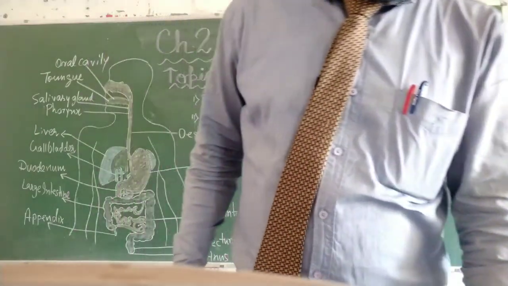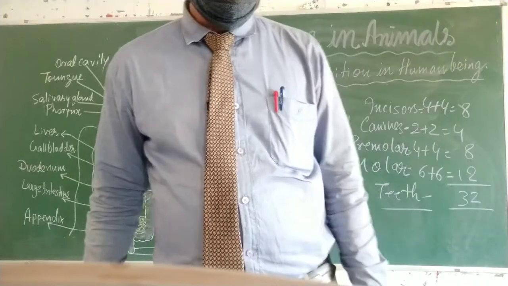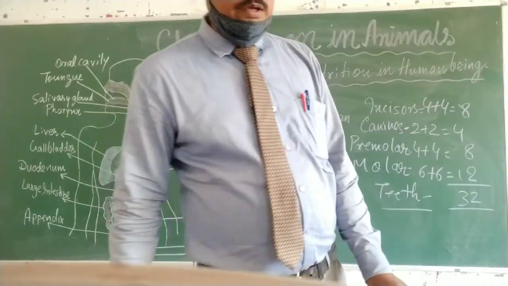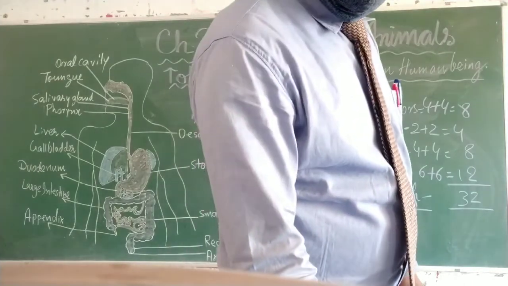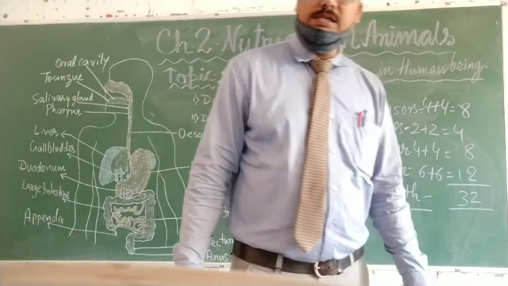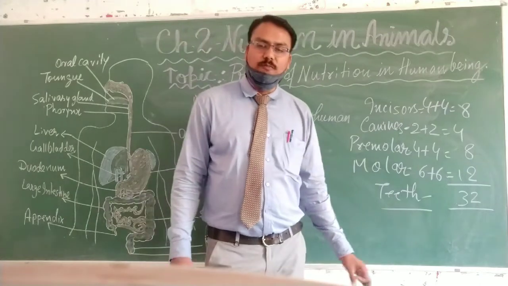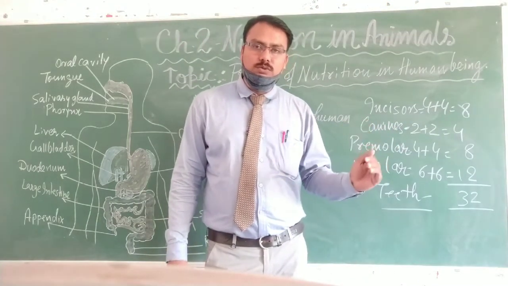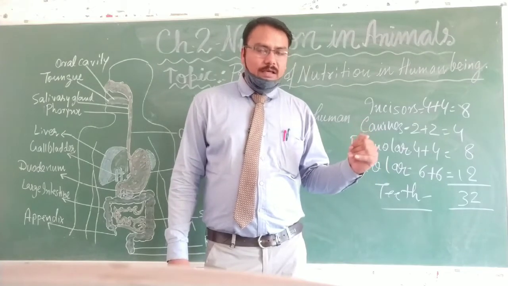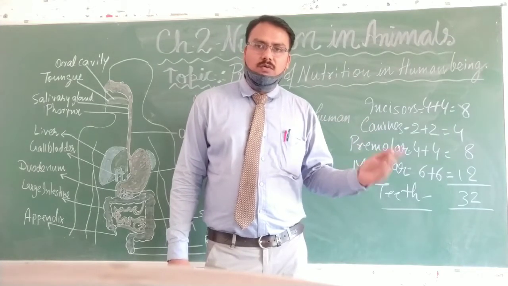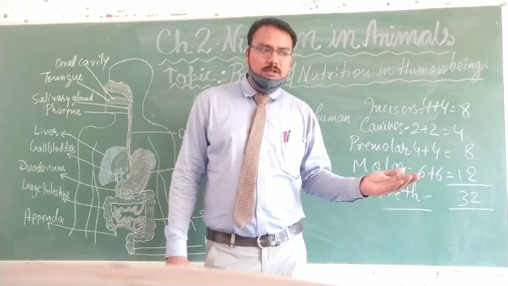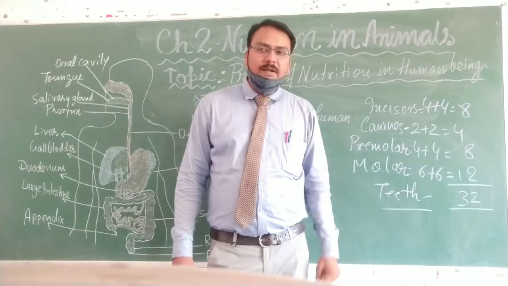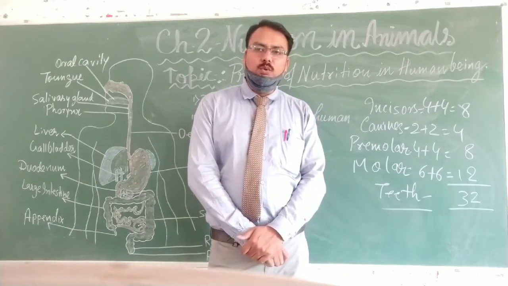Okay, just like in case of the first set of milk teeth. The first set means when a child grows, from the age of 8 months onwards the teeth start coming out till the age of 10 to 12 years.